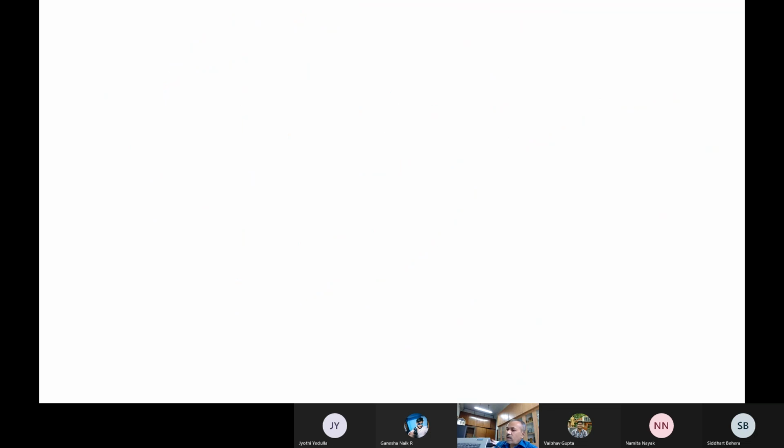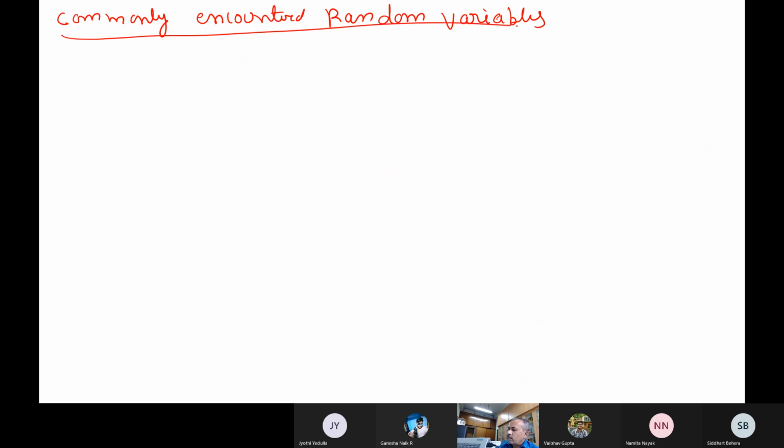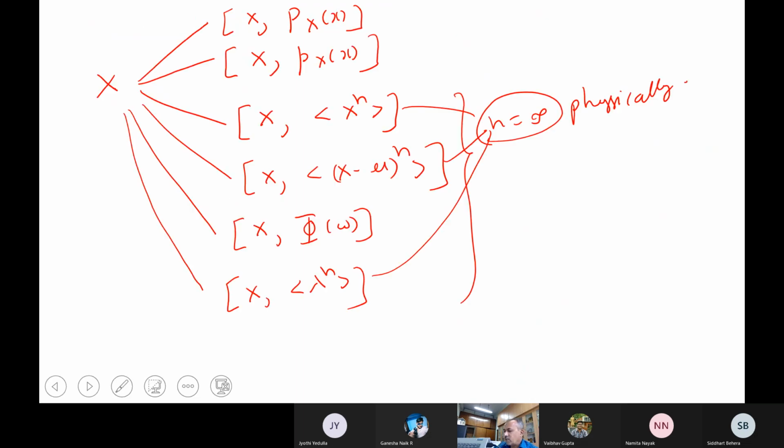Okay. So now let us see commonly what are the random variables. Now to describe randomness, you can do this or this or this or this or this. All of them are the same only.